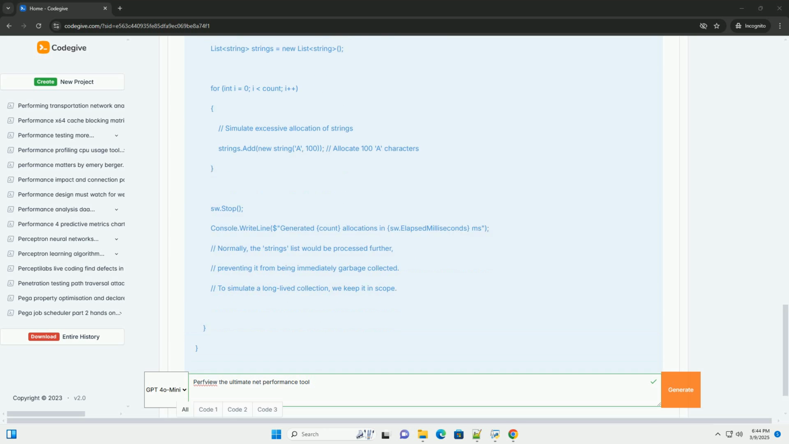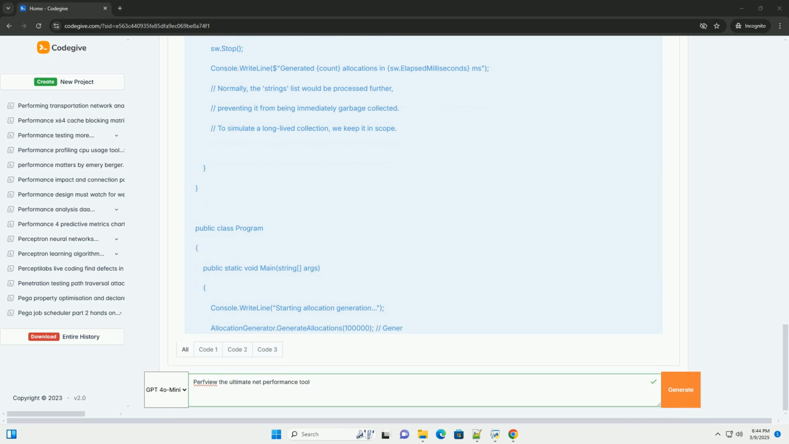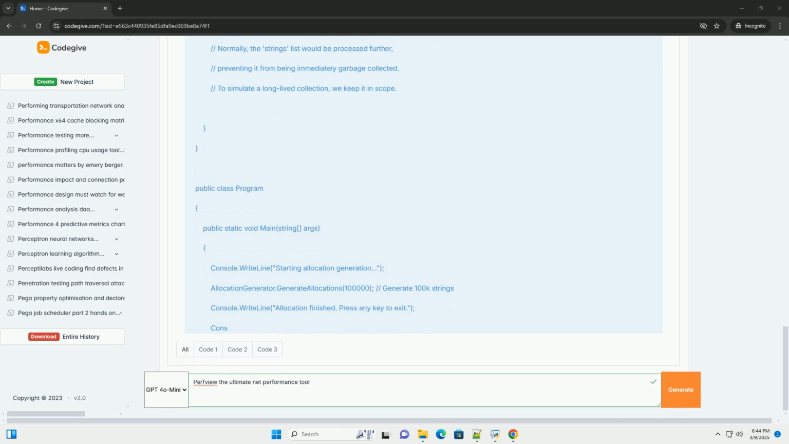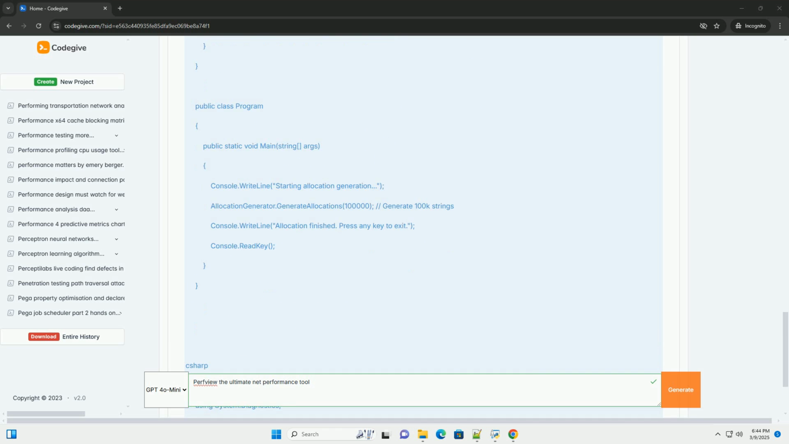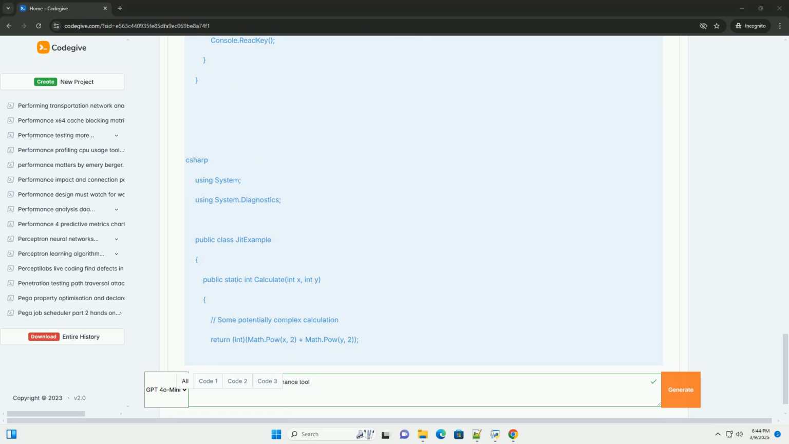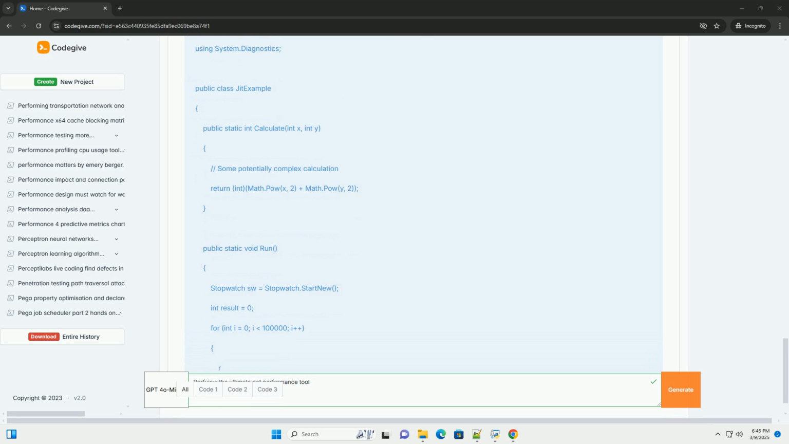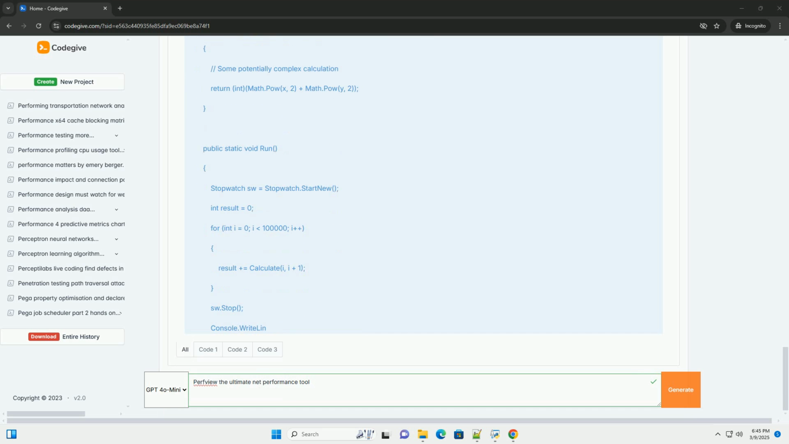This tutorial provides a detailed guide to using PerfView, covering its key features, common use cases, and how to interpret the results to optimize your .NET applications. Installation and basics. 1. Download: download PerfView directly from the Microsoft repository,